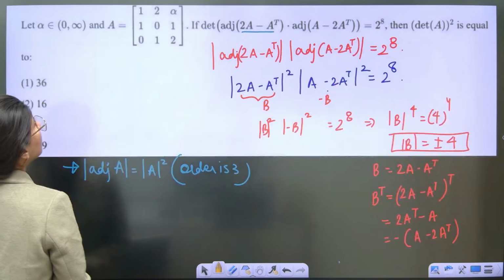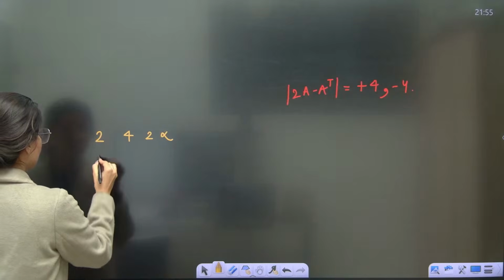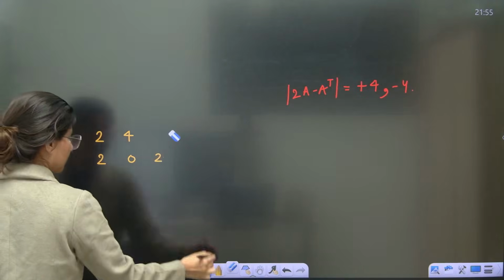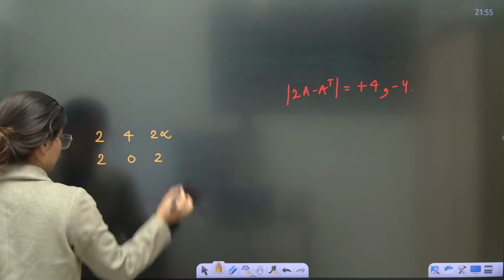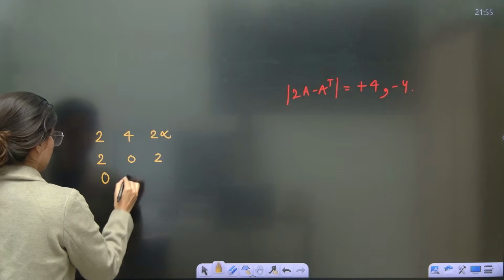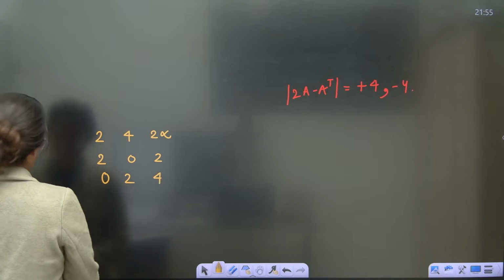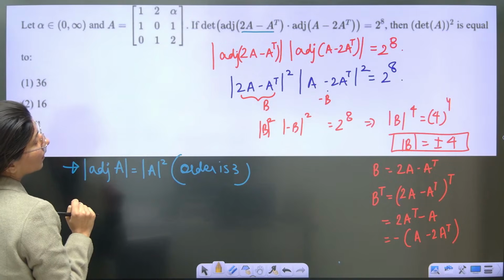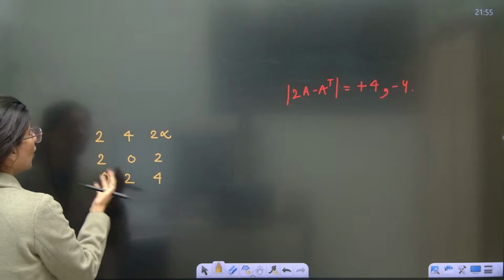Correct? Then we are having 2, 0, 2, and 0, 2, 4. This is your 2A.